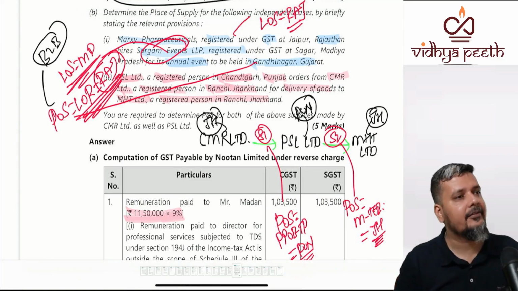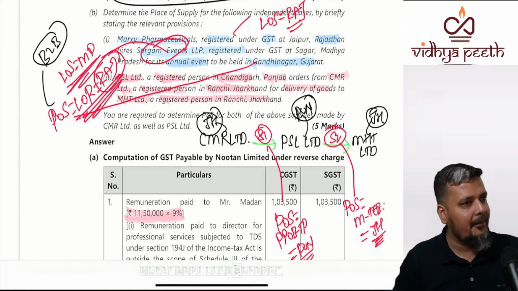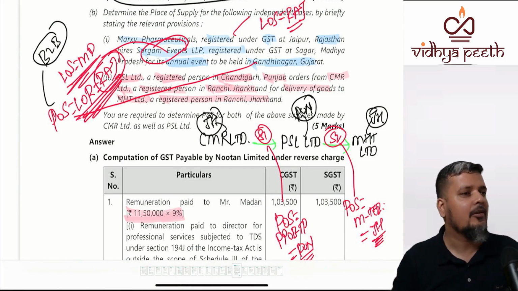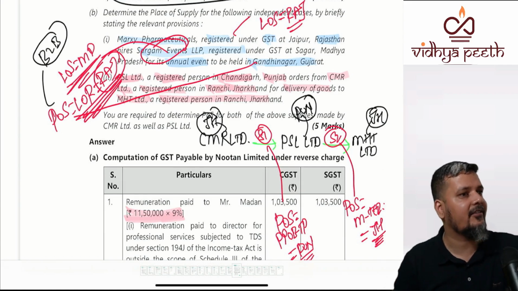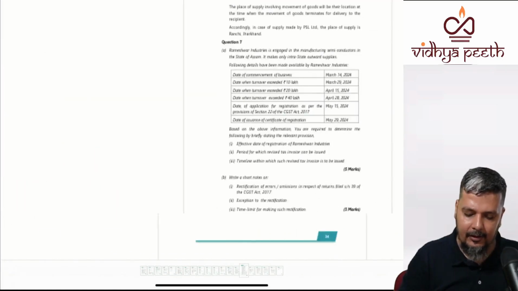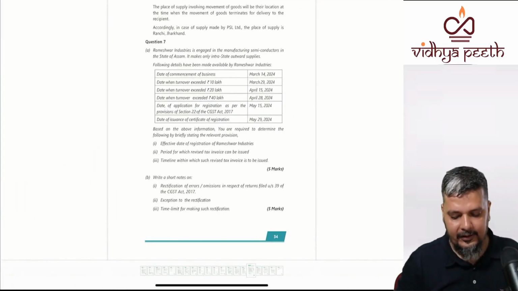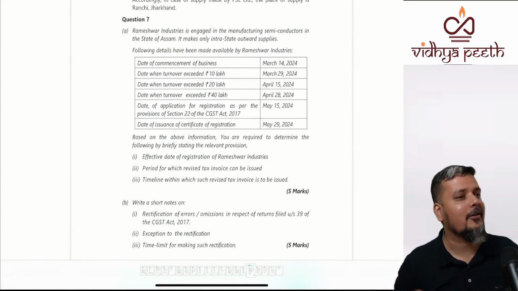5, 5, 5. 15 marks in your pocket. First 10 marks, basic only, but you might make some silly mistakes, so I'll just reduce 2, 3 marks, 7 marks. Right? That was also 5-star, 3-star. Till now, you have not got a question which was not there in your 5-star or 3-star. Next, total 5-star, total 3-star.